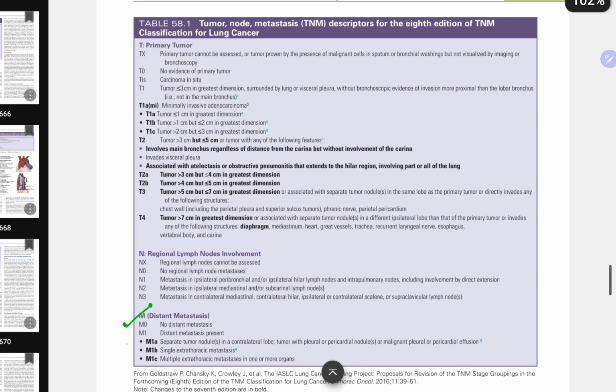M0 is no distant mets, M1 is distant mets present. With respect to the site, M1A is separate tumor nodule in a contralateral lobe, tumor with a pleural or pericardial nodule or a malignant pleural or pericardial effusion. M1B is single extrathoracic mets, M1C is multiple extrathoracic mets in one or more organs. See, the point here is M1A is a separate tumor nodule in a contralateral lobe, whereas T3 is separate tumor nodule in the same lobe, and T4 is separate tumor nodule in a different ipsilateral lobe.